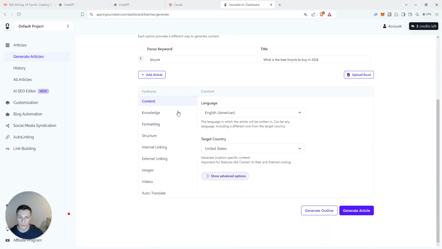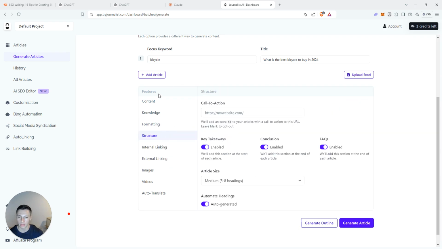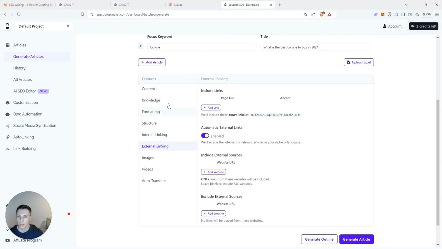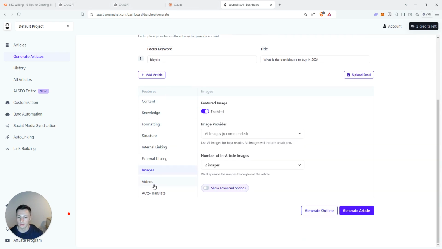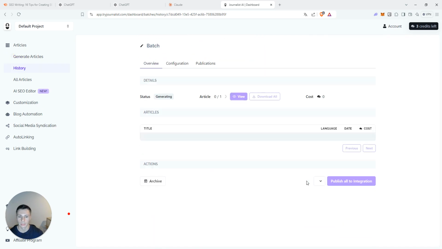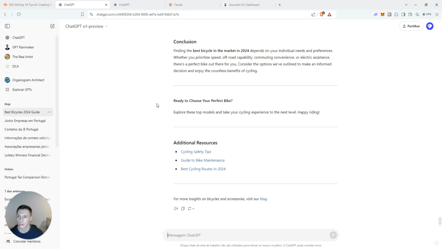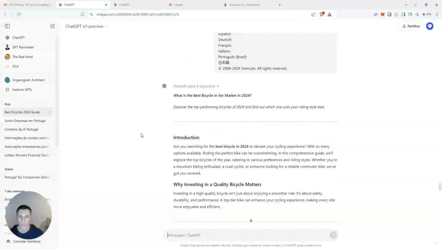You have plenty of options to format and personalize your blog, but because I want to compare raw results, I'm going to leave this as default, and I will just generate the article. Okay, so it's generating. Now let's see the results of the other models.